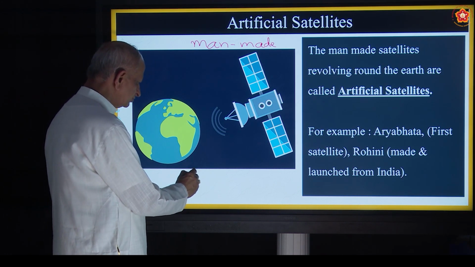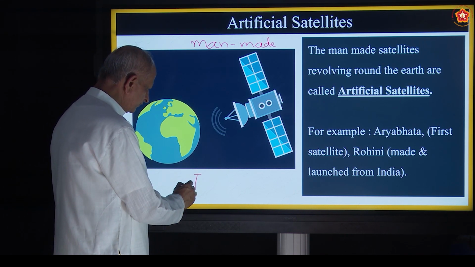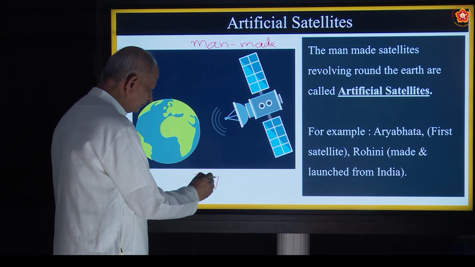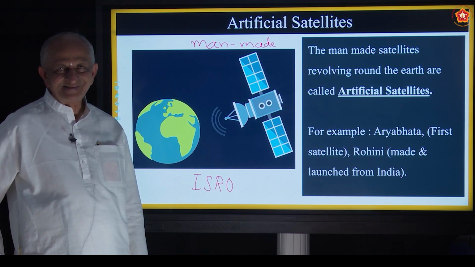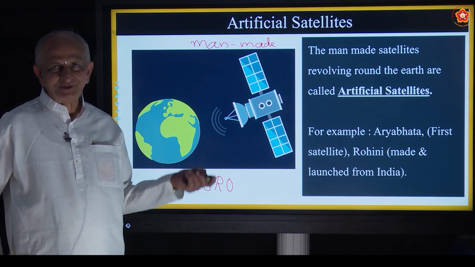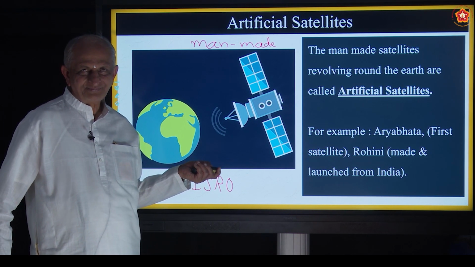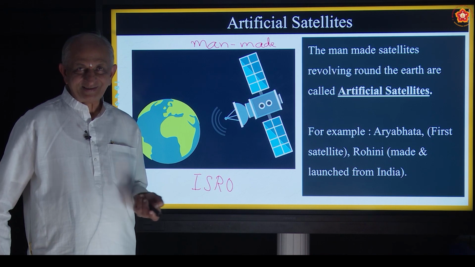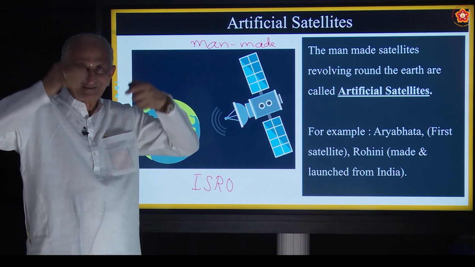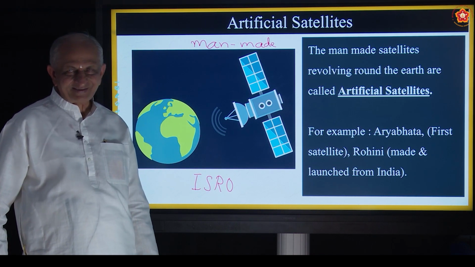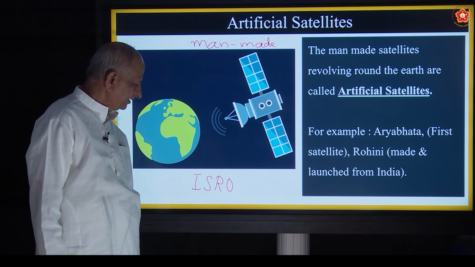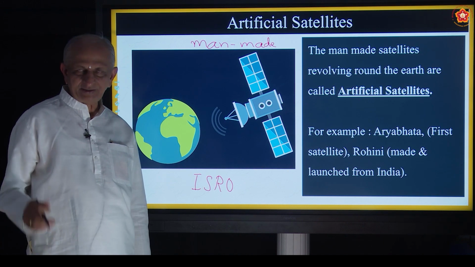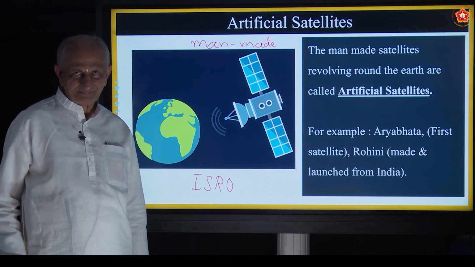It's called ISRO. How many want to go to space? After learning about the sun and solar system, somebody will be interested that I also must go and do some research work. Is it not? So it is in ISRO that we find these satellites are manufactured.